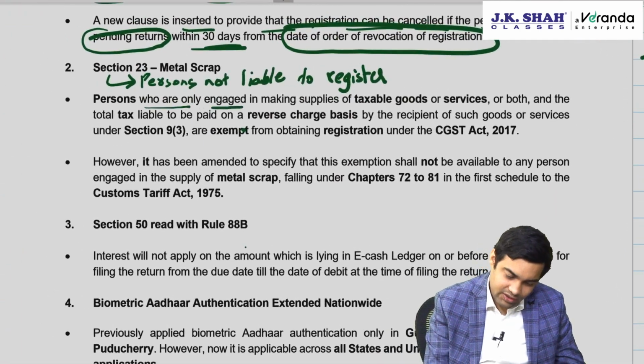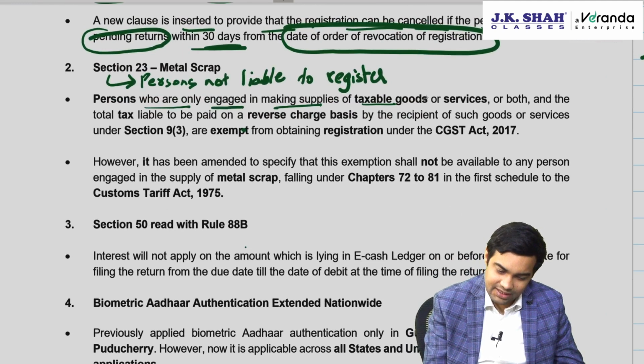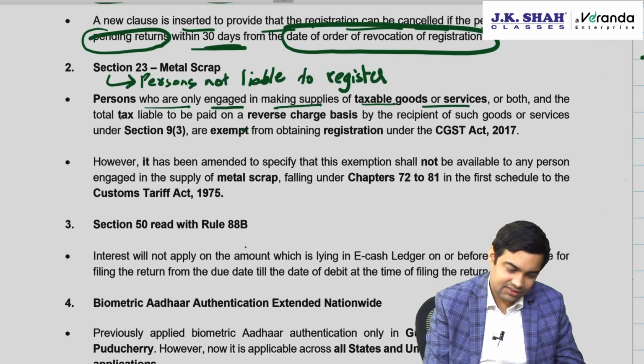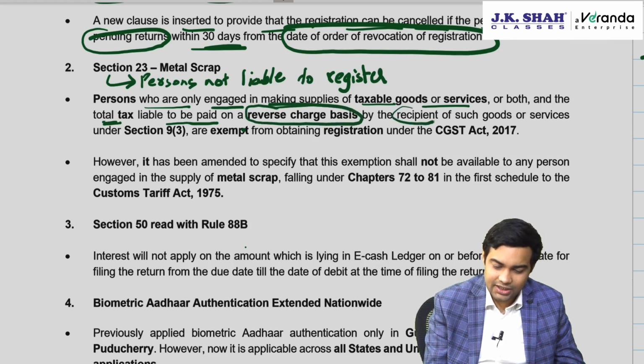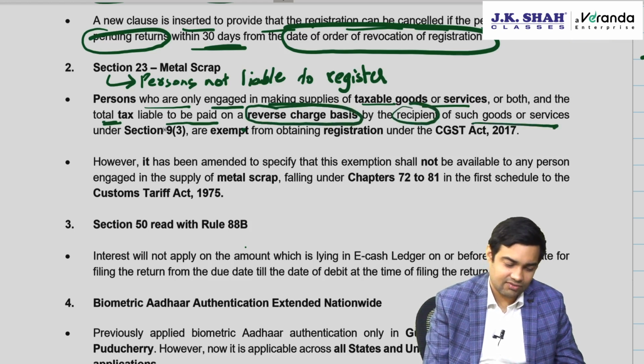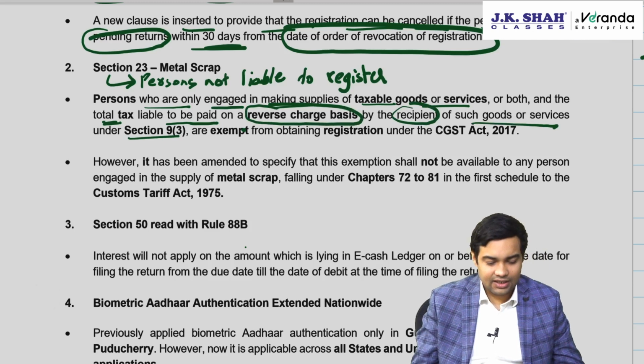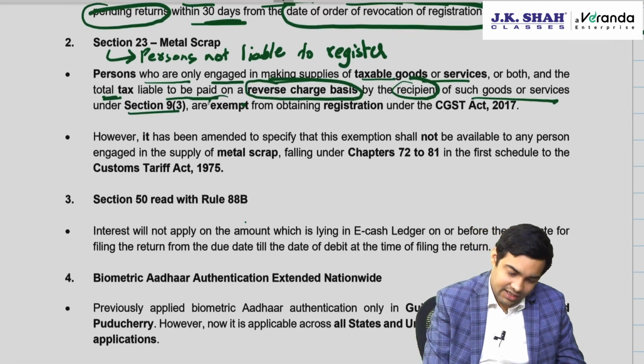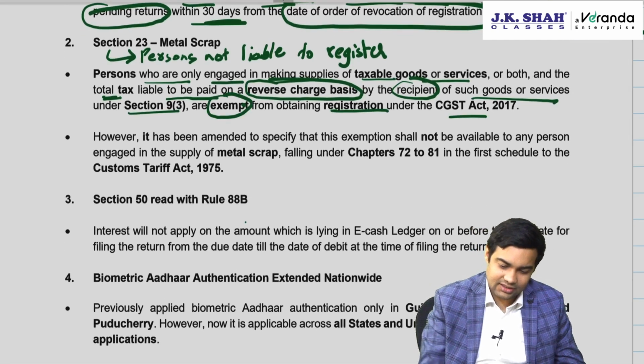Persons who are only engaged in making supplies of taxable goods or services and the total tax to be paid on reverse charge basis by the recipient of such goods or services under 9(3) are exempt from obtaining registration.